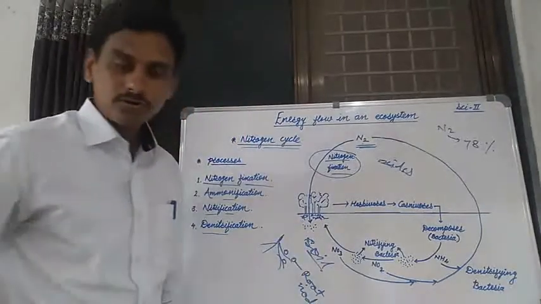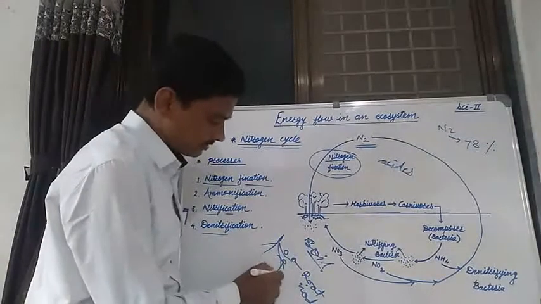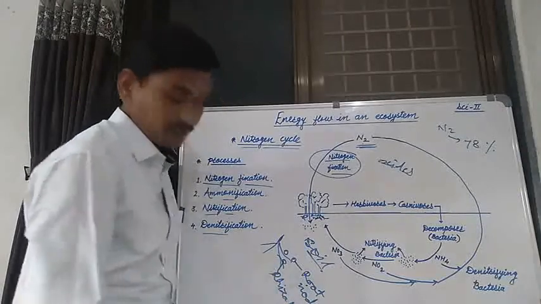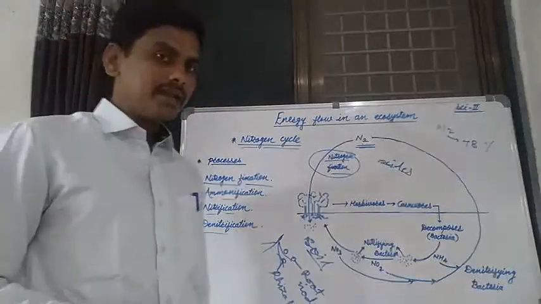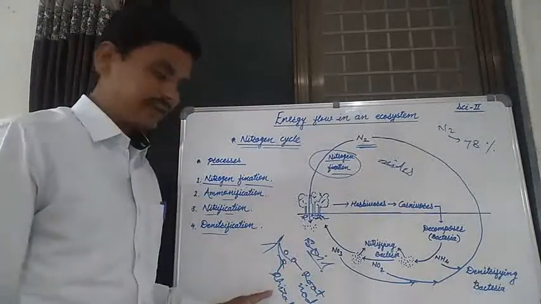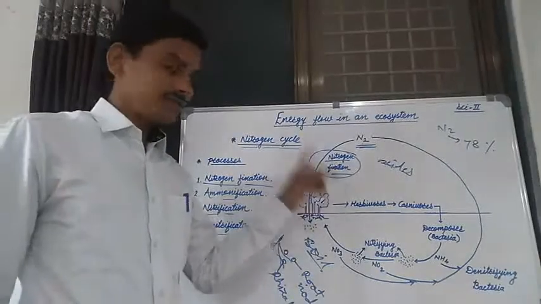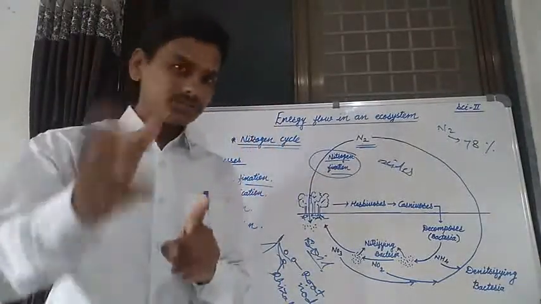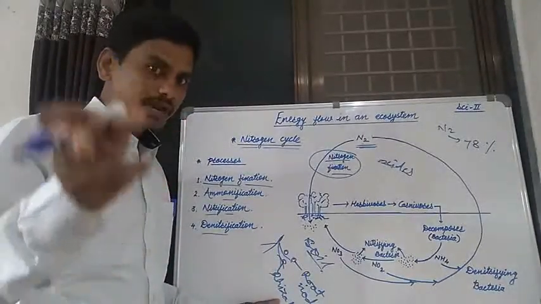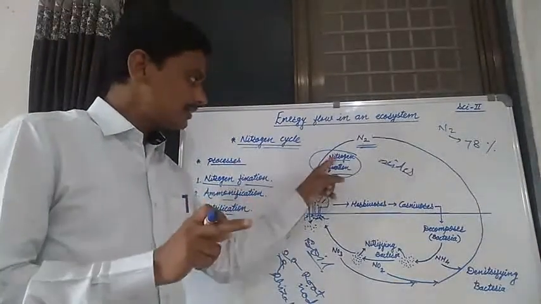In those root nodules, some bacteria are present, known as Rhizobium bacteria. By these bacteria, nitrogen is fixed and converted into nitrate and nitrite directly. That is nitrogen fixation. This nitrogen fixation is carried out by Rhizobium bacteria present in the root nodules of green plants.